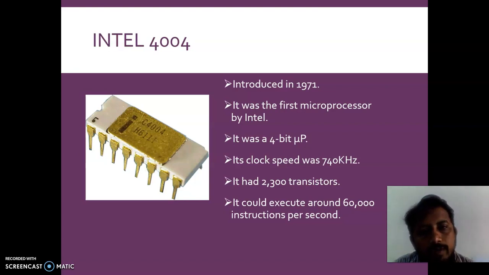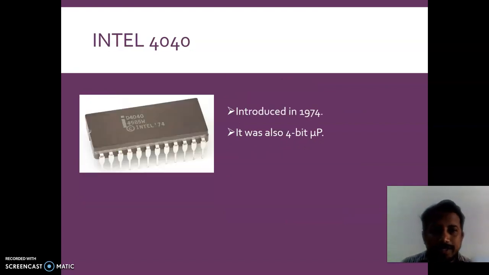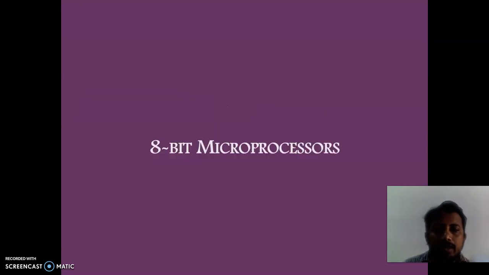It is a 4-bit microprocessor. 4-bit microprocessor means it can handle 4-bit operations. Its clock speed was 750 kilohertz, and this microprocessor was developed with 2300 transistors. Now see here, the 4040. It is again a 4-bit microprocessor, with a little bit more instructions.